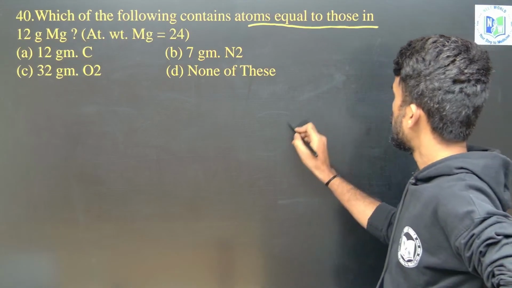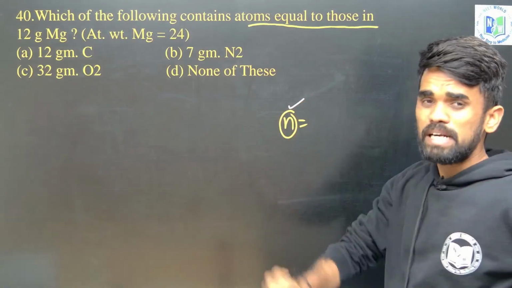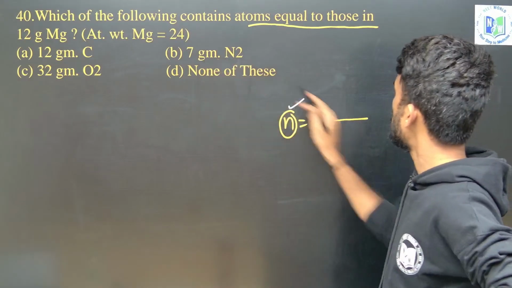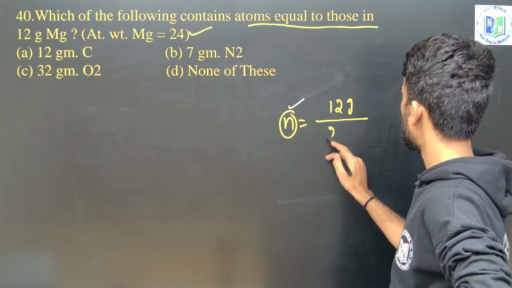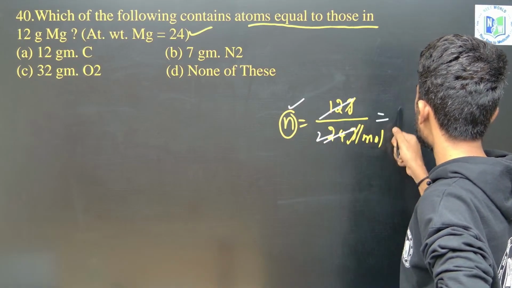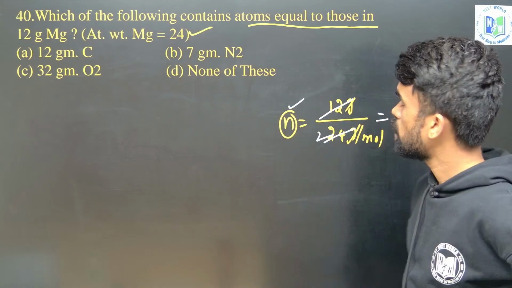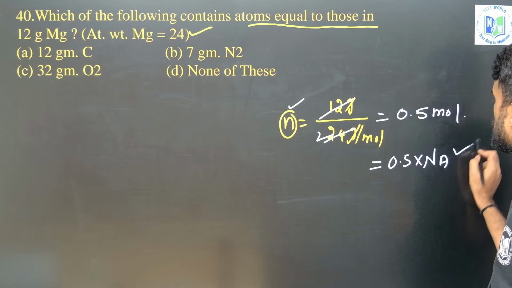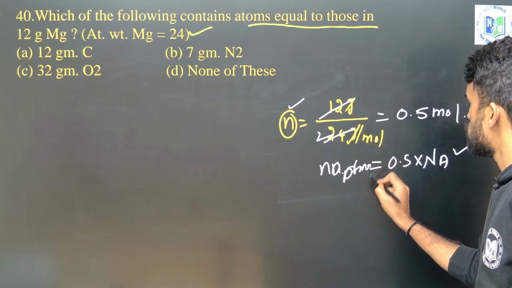So you take number of moles. First of all, we need to find the number of moles. Atoms they are asking means multiply the number of moles into Avogadro number, that's it. So number of moles, how many? 12 grams of magnesium is given, divided by the molar mass 24 gram per mole. So how much we will get? This will be half, 0.5 mole we got. So this is the number of moles of magnesium given. So 0.5 moles, you can directly write 0.5 into Na. This many number of magnesium atoms are there.